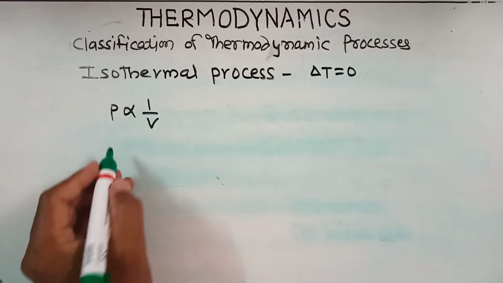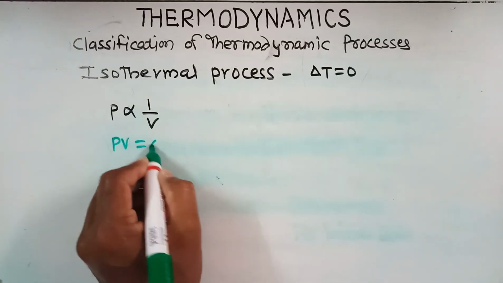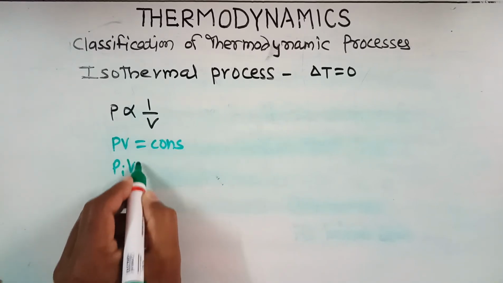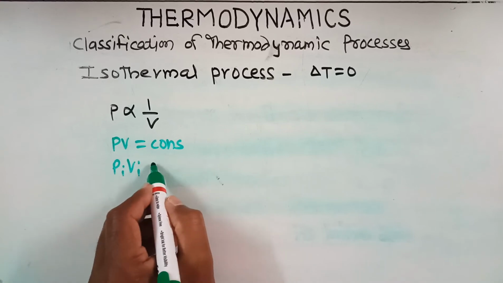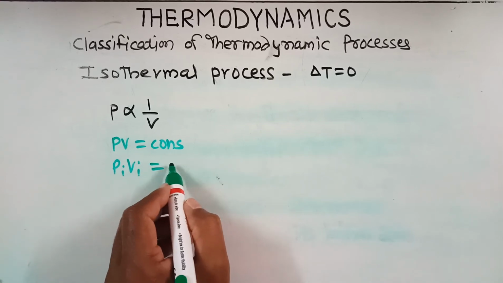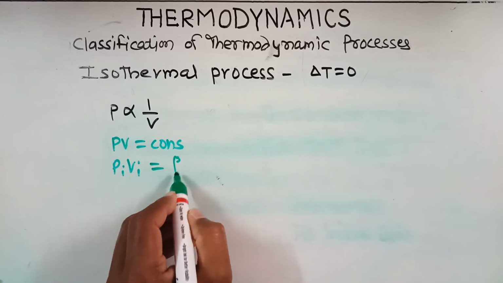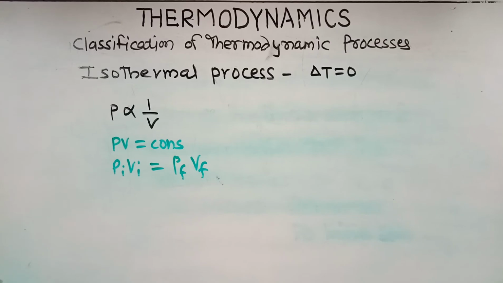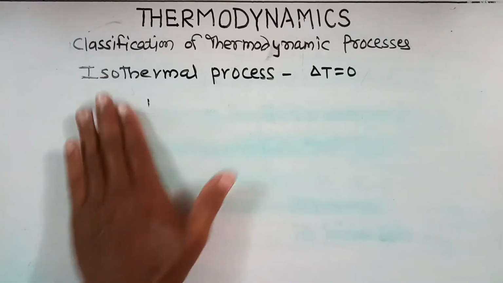According to Boyle's law, PV is equal to constant. If Pi and Vi are the initial pressure and volume of a gas, and they get changed to Pf and Vf, then according to Boyle's law we may say that Pi Vi is equal to Pf Vf.